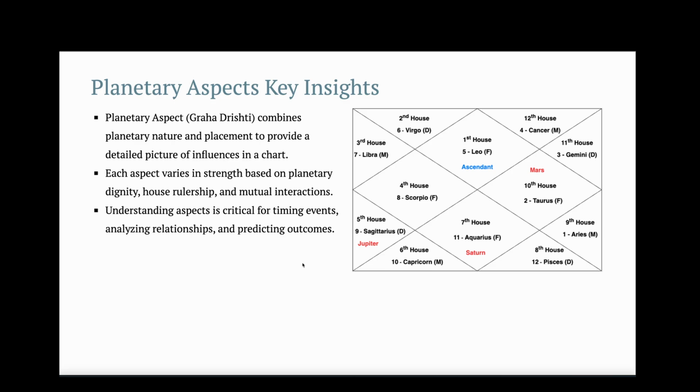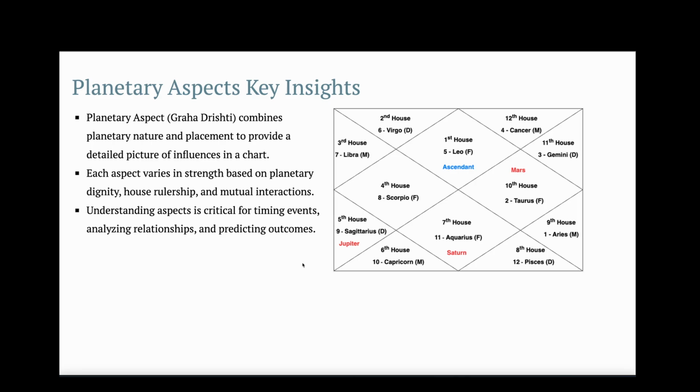So the key insights that we get from planetary aspects are, they combine planetary nature and placement to provide a detailed picture of influences in the chart. And each aspect varies in strength based on planetary dignity, house rulership, and mutual interaction as well. And so the understanding of planetary aspects is critical for timing events, analyzing relationships, and predicting outcomes.